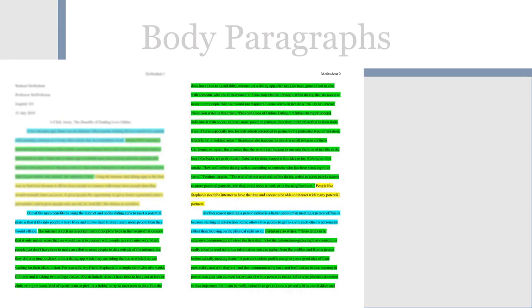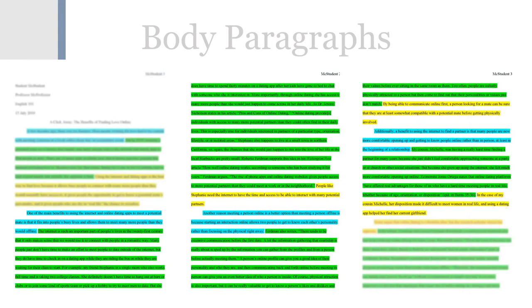Now here, you'll see all the body paragraphs in the sample essay that we've been talking about in these videos. Each one of them has a different topic sentence, evidence, and connection, but what you'll notice is that they all follow that same basic structure. In each body paragraph, you can see we start with a topic sentence in blue, we have evidence and analysis in green, and we end by connecting back to the thesis statement in yellow.